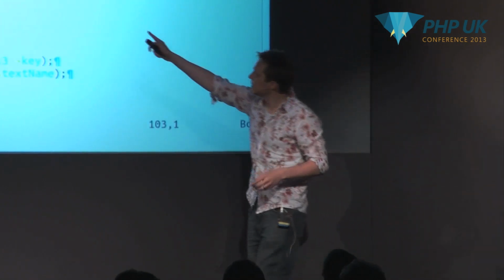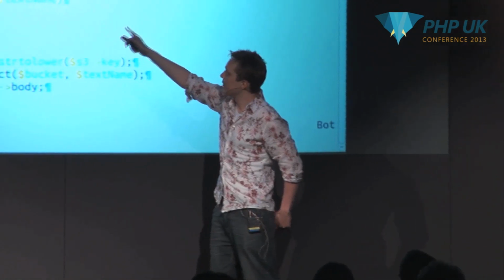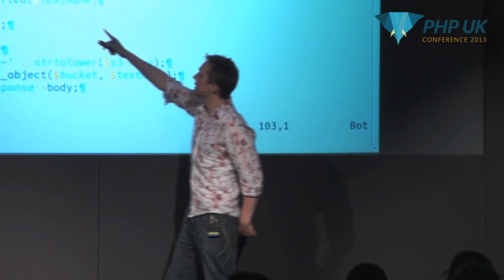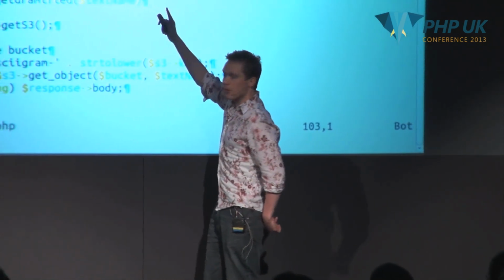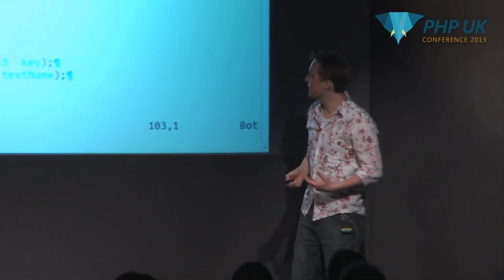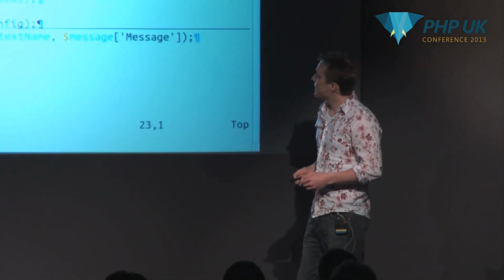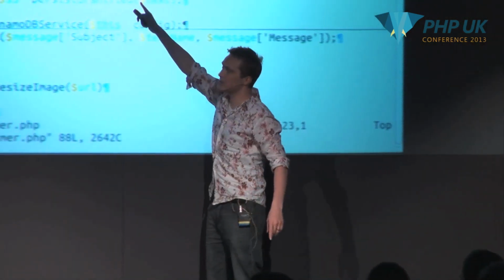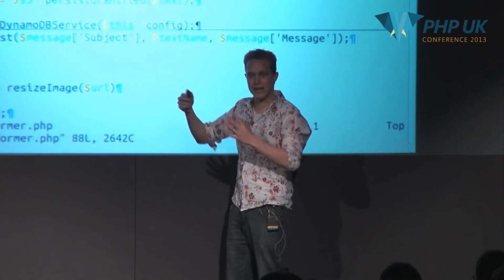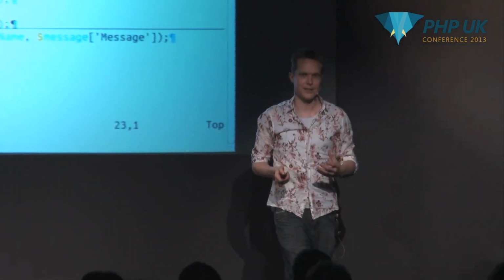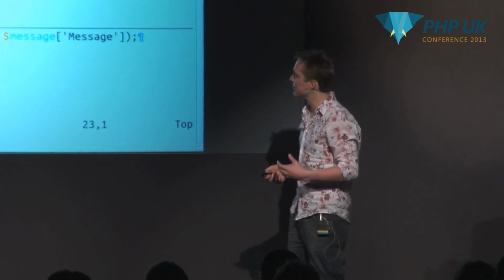And what we're going to do is we're going to go off and get that out of our bucket. So the S3 service does allow you to do some quite cool things. You can either get the object URL or you can download the object directly, depending on what's more useful for you at the time. So we get that. And then we're going to swap back. I'm going to skip over the magic that's going on in here. I'll just show you the end result of it. If you're interested in exactly how that's happening, it's ugly, but you can come find me in the bar afterwards.